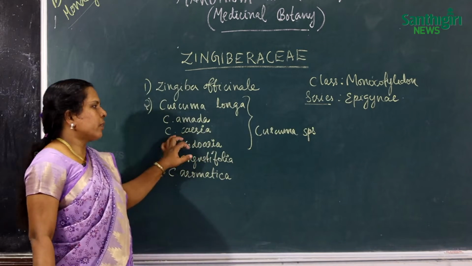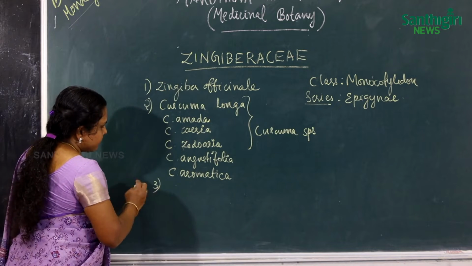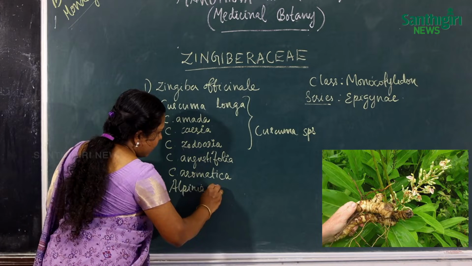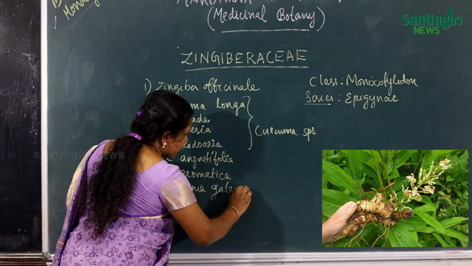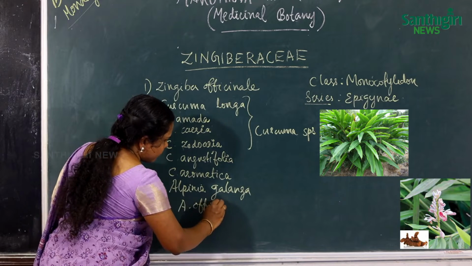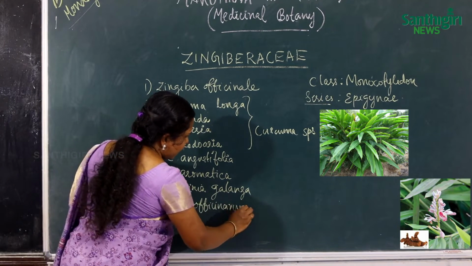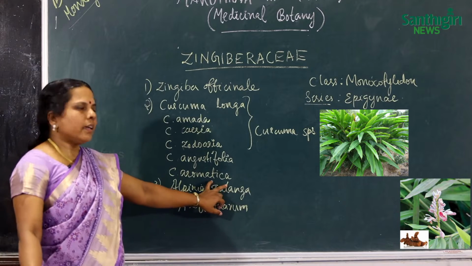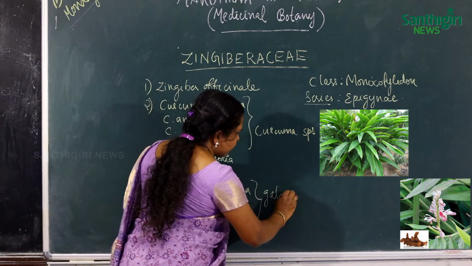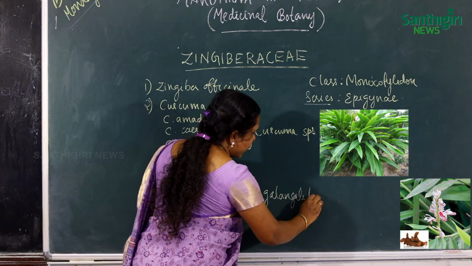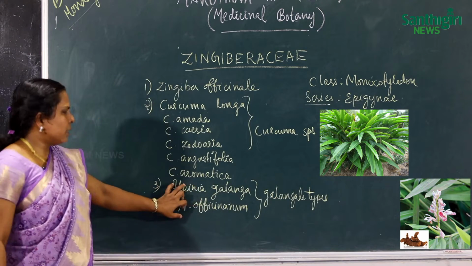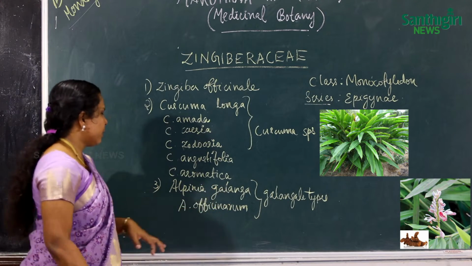Then third is Alpinia galanga and also Alpinia officinarum. It is commonly called rasna in Sanskrit. These are called galangal types, which are used as an expectorant drug.